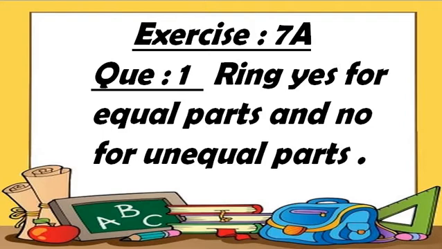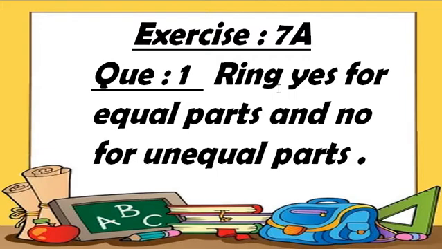I hope you all know. Okay, my dear students, now we will move on further. Exercise number 7a, question number 1. Ring yes for the equal parts and no for the unequal parts. I hope you know these both words, equal parts and unequal parts.